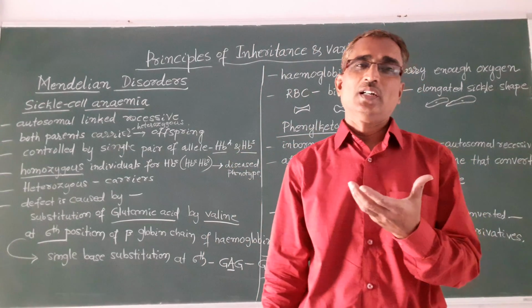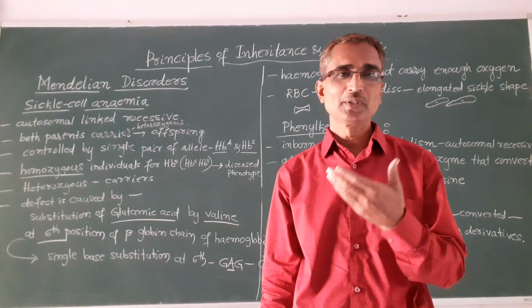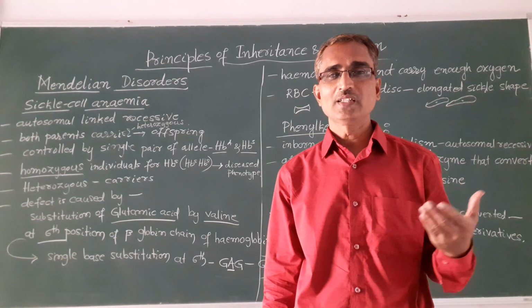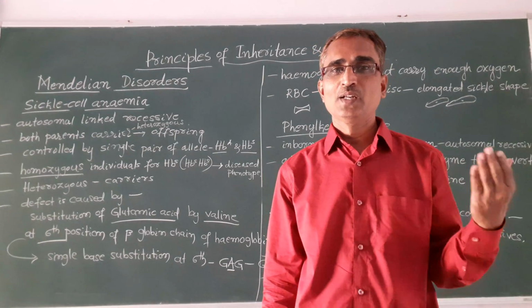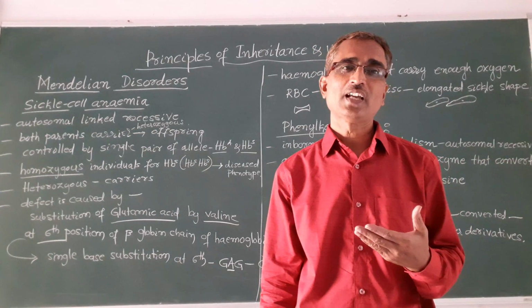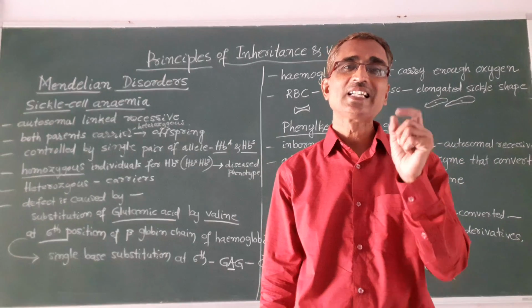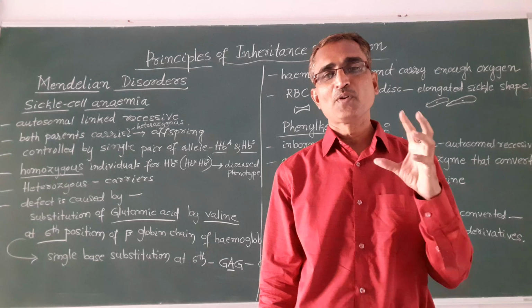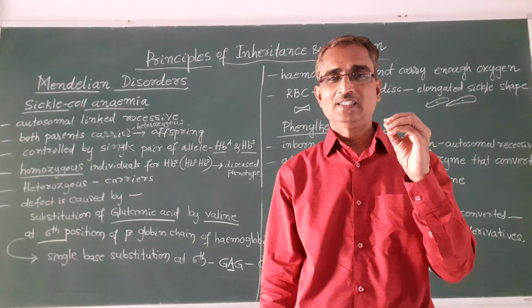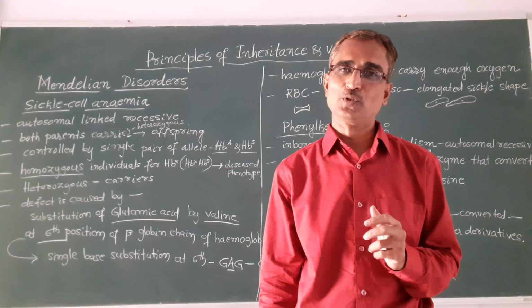These genetic disorders are broadly classified into two categories: one is Mendelian disorder and the other is chromosomal disorder. Mendelian disorders are caused by a change or mutation in a single gene, whereas chromosomal disorders are caused by a change in the number or structure of the chromosome.